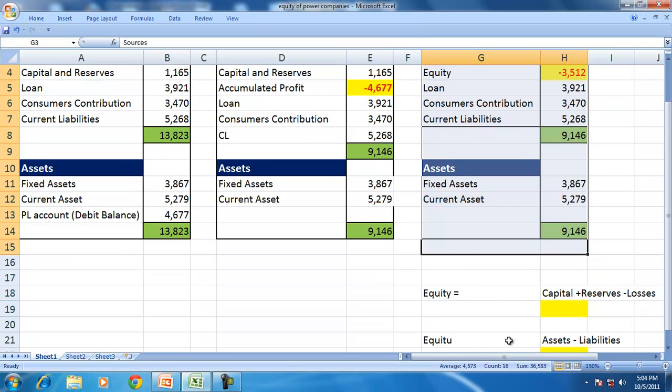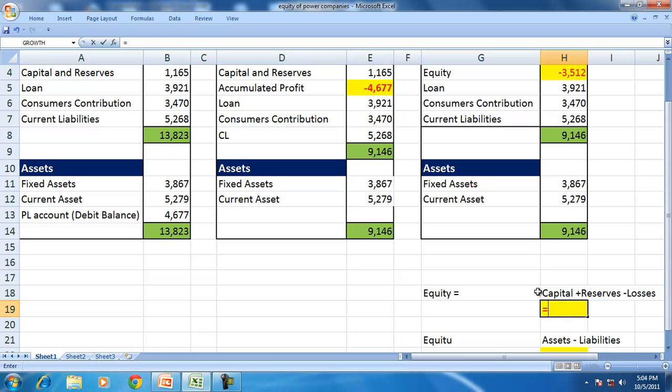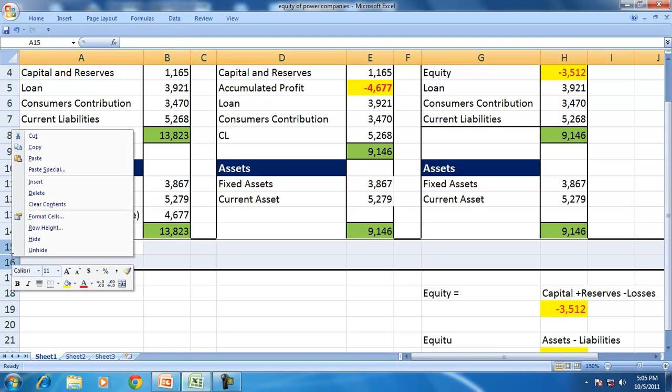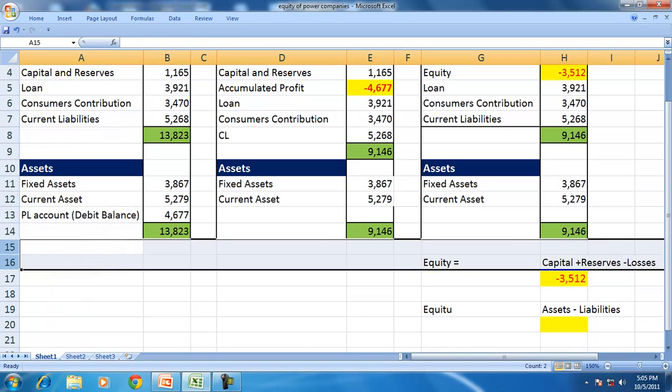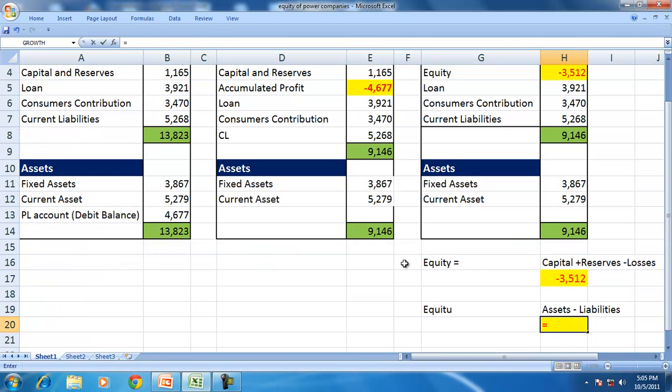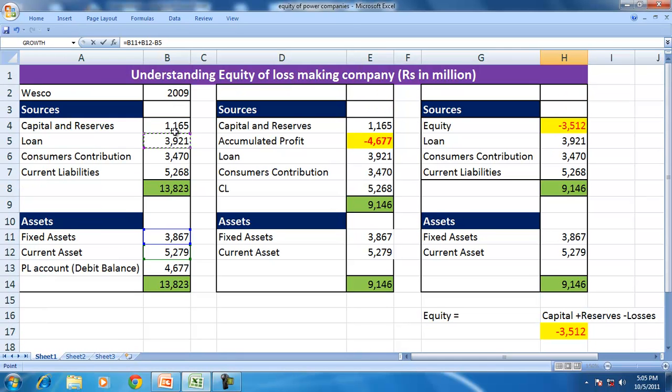The equity of the company can be calculated as capital, reserves and the accumulated losses as a negative. Or we can also calculate the equity as a net asset, and the net asset here is the total assets, which is fixed assets plus the current assets, minus the liabilities.